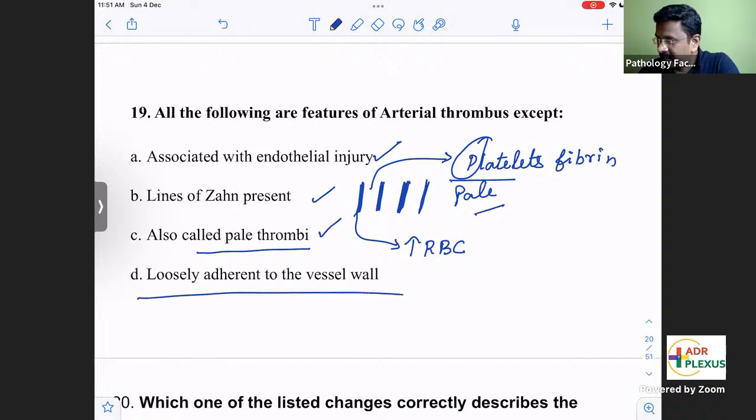Another important concept, please remember: venous thrombi will be loosely attached to the wall. Thrombi forming in the deep leg veins are only loosely attached to the vessel wall. Because they are loosely attached, the commonest thing we would have read is deep vein thrombosis and pulmonary embolism. So deep leg vein thrombi are loosely attached to the vessel wall, and easily embolize. But arterial thrombi are tightly attached, firmly adherent to the vessel wall. So this is the wrong option.